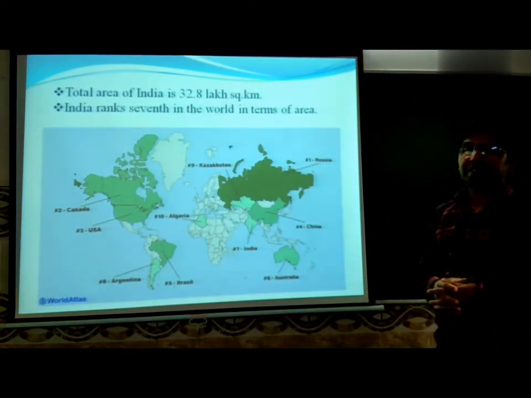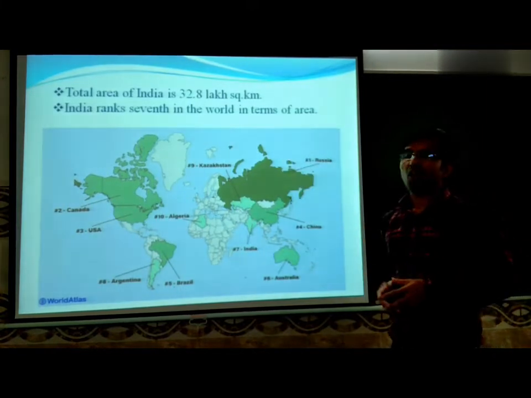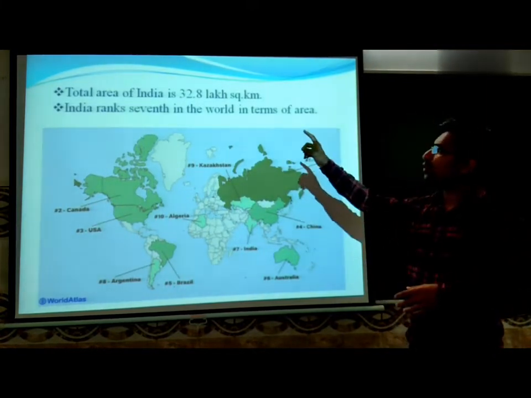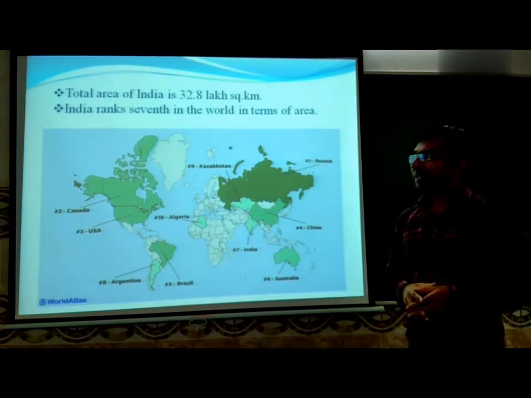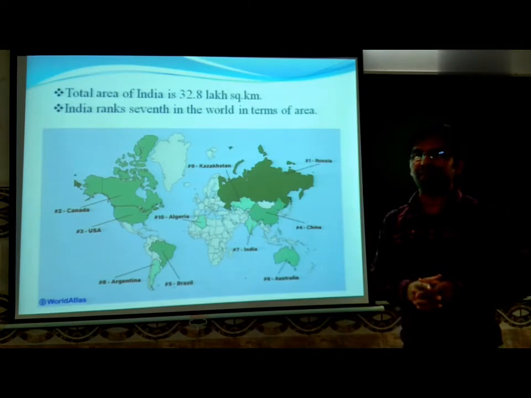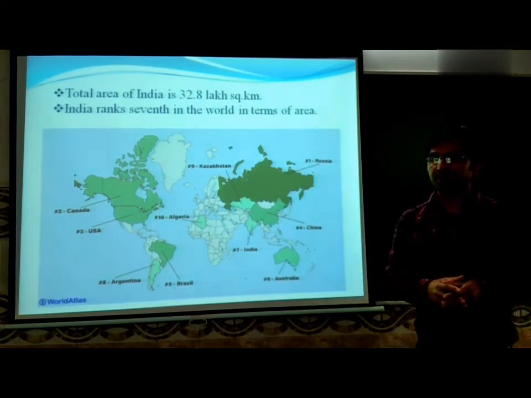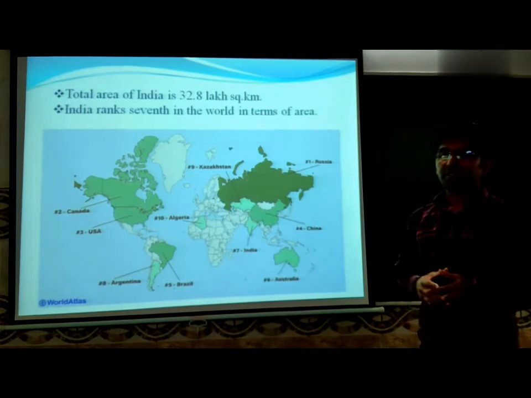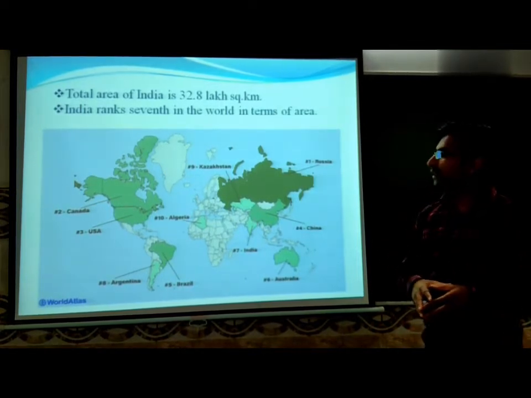Now let us see the area of India. The total area of India is 32.8 lakh square kilometer, and area-wise the rank of India is 7th, means India is the 7th largest country in the world. Let us know the 6 larger countries before India.